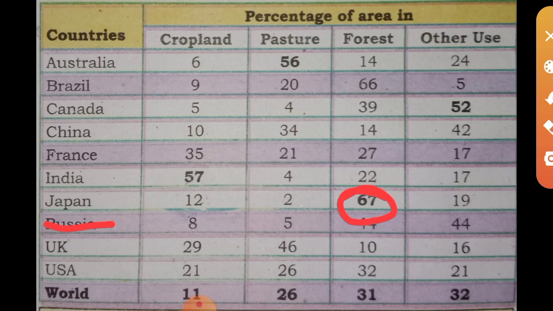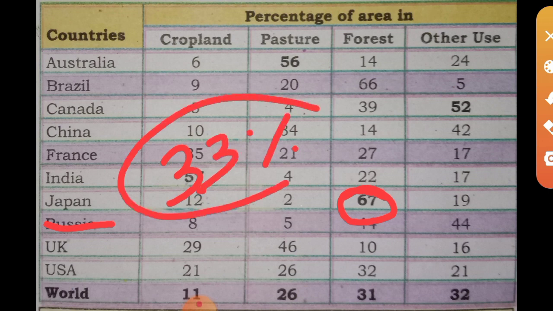So 33 percentage of the total land area of a country should be forest. That is important for ecological balance. But in India, only 22 percentage is under forest. Then next, for other uses, Canada is leading with 52 percentage.